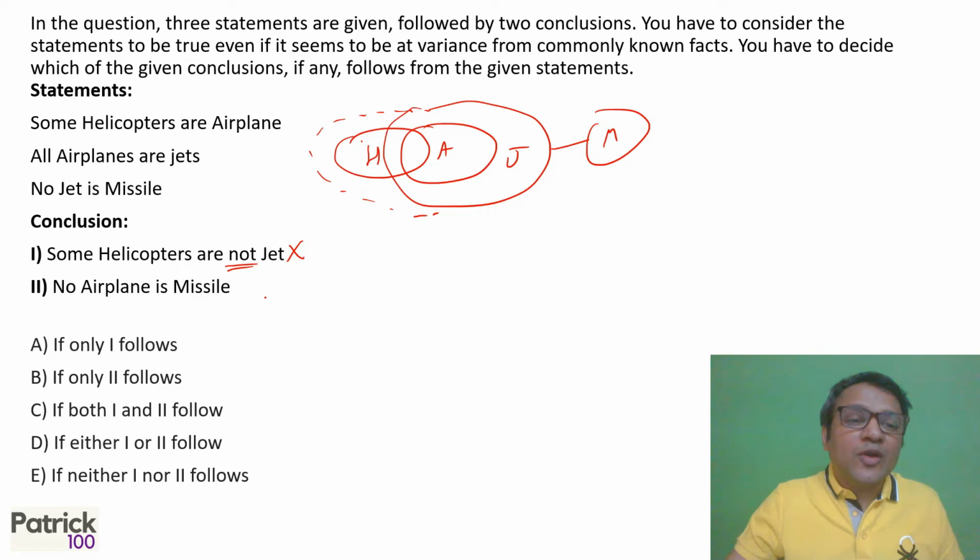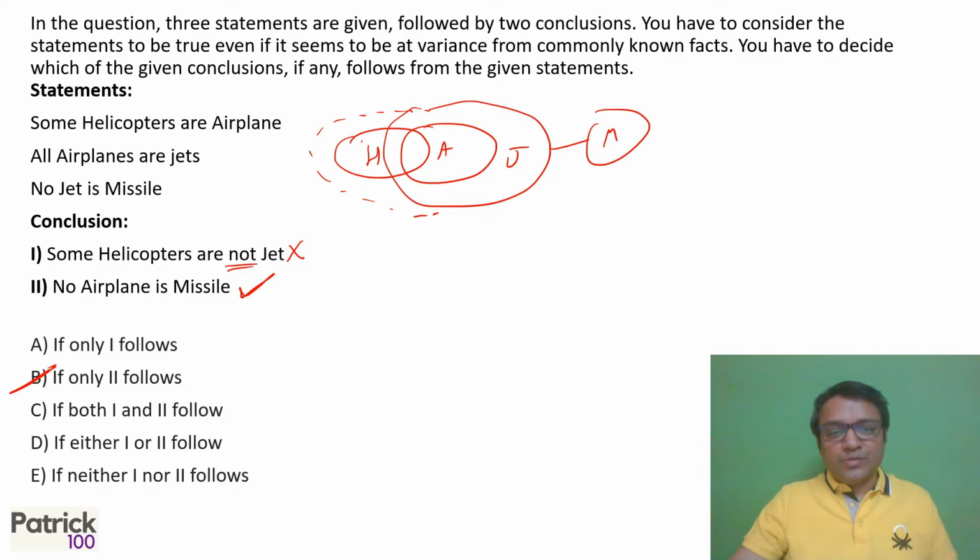No airplane is missile. If you look at airplanes inside jets and missile is outside jets, they can't intersect. So second automatically becomes correct. So you can make out that only true follows.